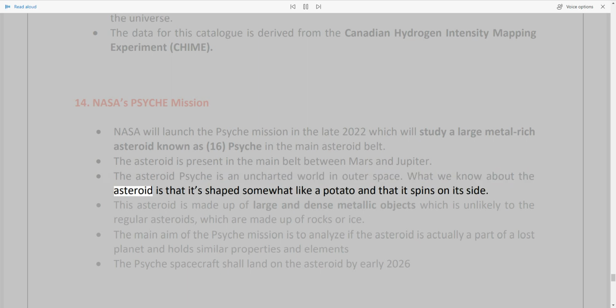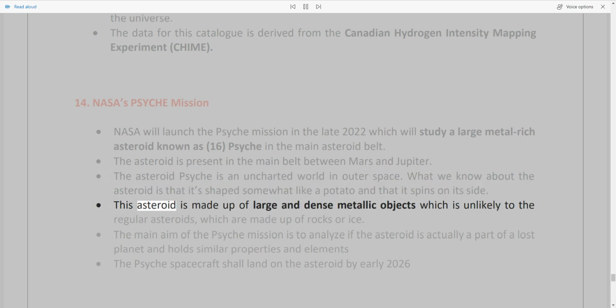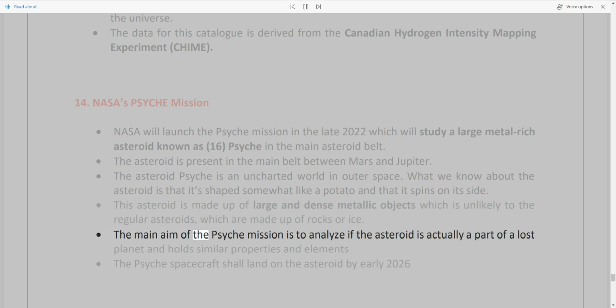What we know about the asteroid is that it's shaped somewhat like a potato and that it spins on its side. This asteroid is made up of large and dense metallic objects, which is unlikely to the regular asteroids, which are made up of rocks or ice. The main aim of the Psyche mission is to analyze if the asteroid is actually a part of a lost planet and holds similar properties and elements.